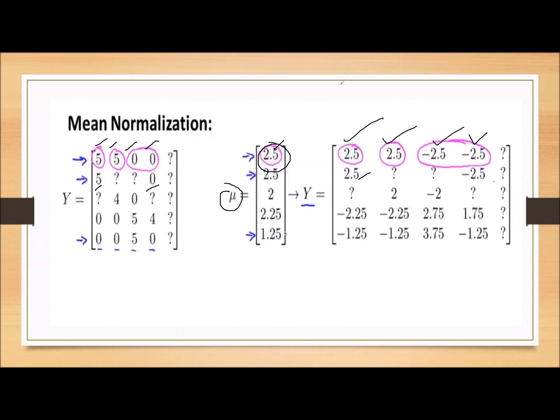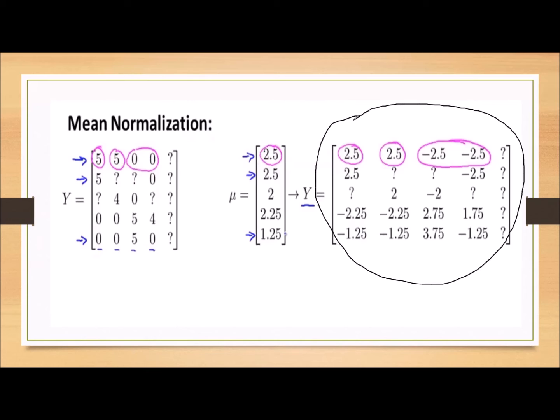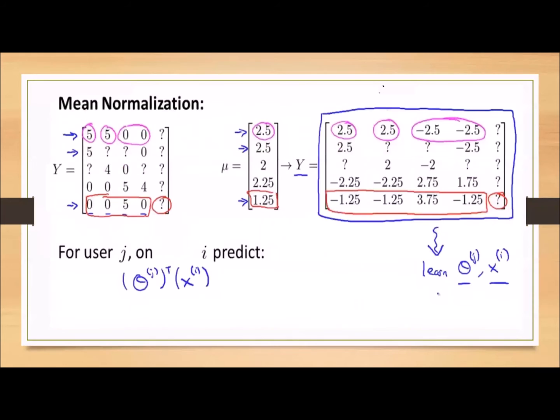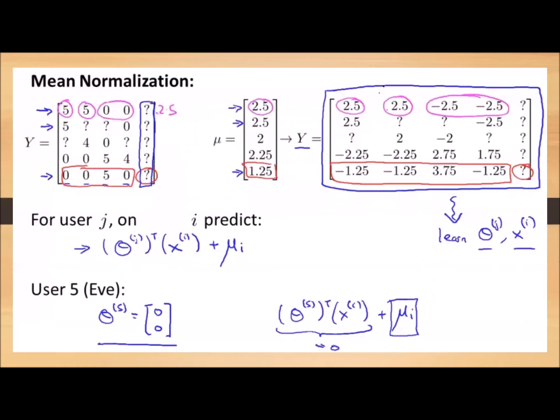Now our new matrix, we are calling this matrix the mean normalized matrix, which means the elements which I am circling here have zero mean. We can say it is a zero mean matrix, because we have normalized this matrix. Now we can use this matrix to find the ratings, or to find what products or videos we can recommend to a particular user who has not accessed even a single video and whose interests are not known to us. By using this mean normalization, that problem can be solved.